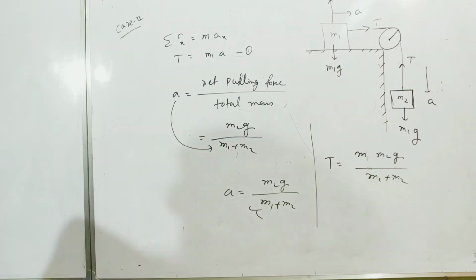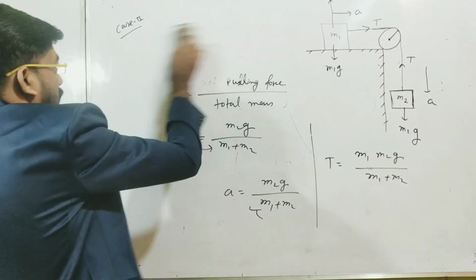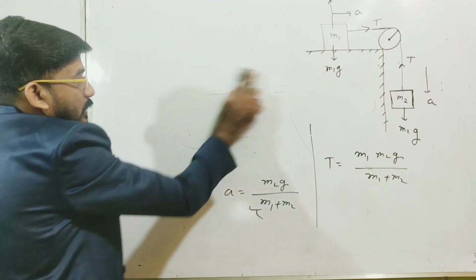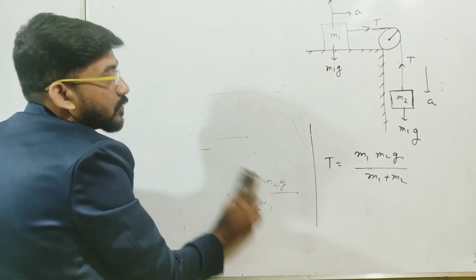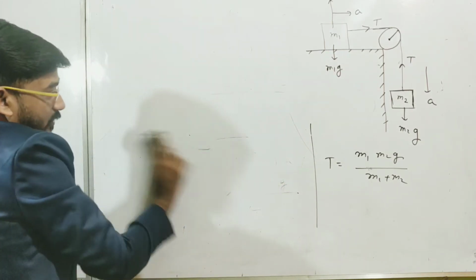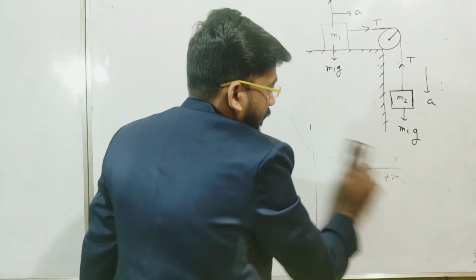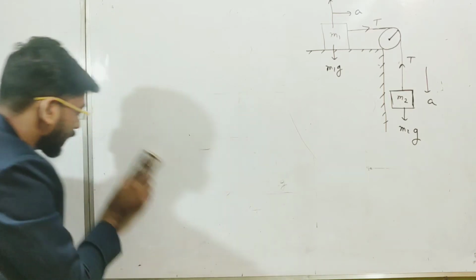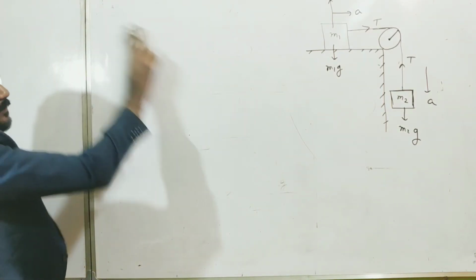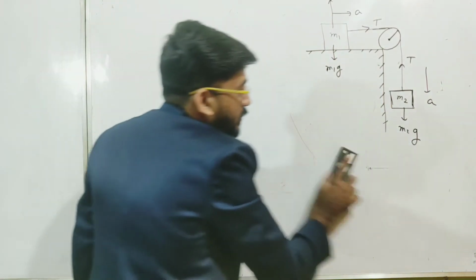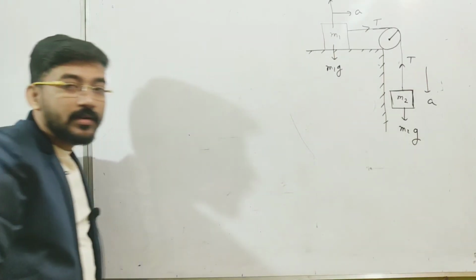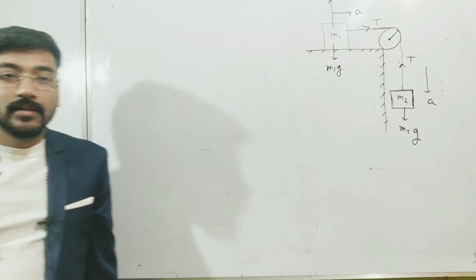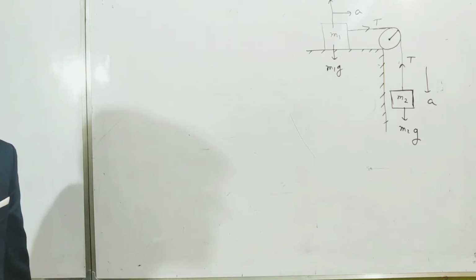Now let me discuss something more about this mass-pulley system. There are two more cases possible, and I am again saying that here only one pulley is involved. If more than one pulley is involved, we need more analysis, and that is possible only by introducing the concept of constraint motion. I will discuss that in the very next class.